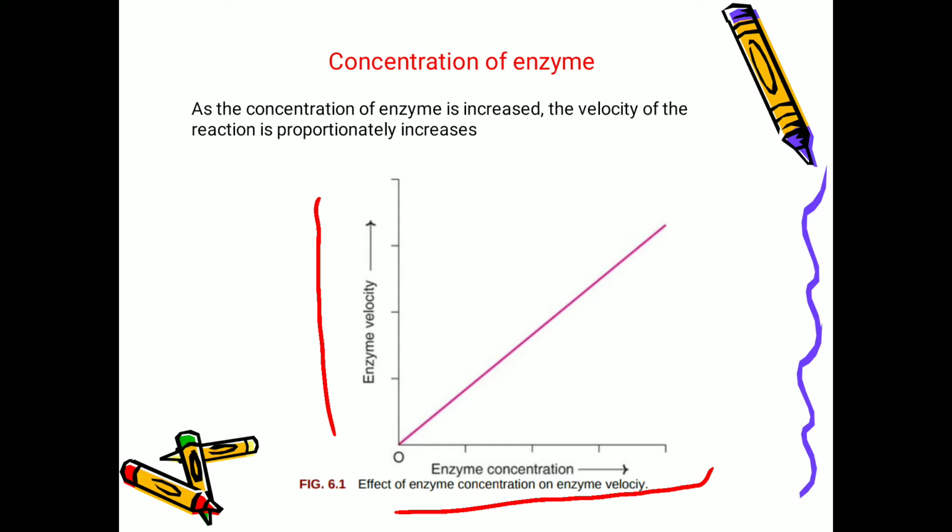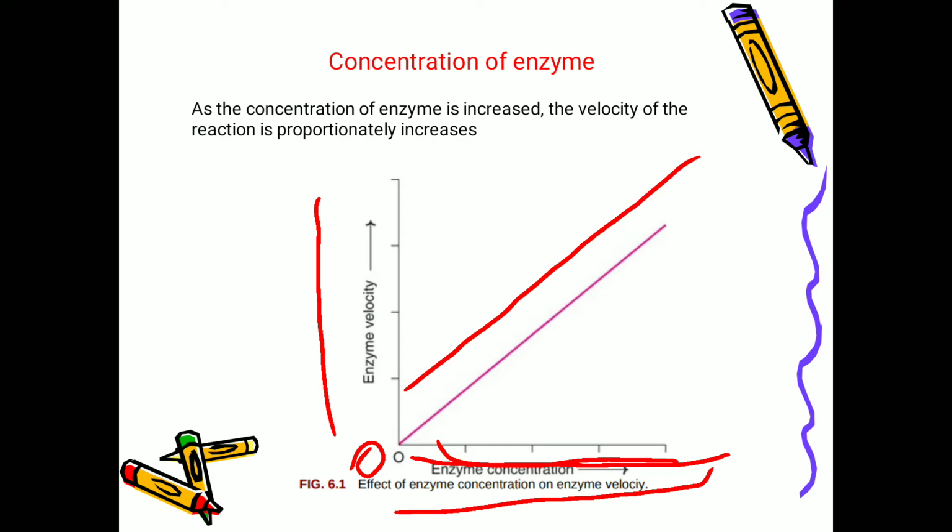Here you are increasing the concentration of the enzyme in this way. With the increase in the enzyme concentration, the velocity of the reaction also is increasing. This is linear in nature. When you draw the graph of the concentration of enzyme against the enzyme velocity, you will get a linear graph.